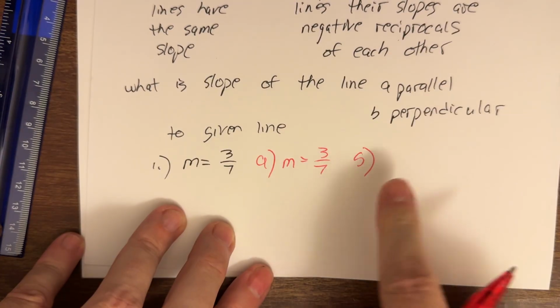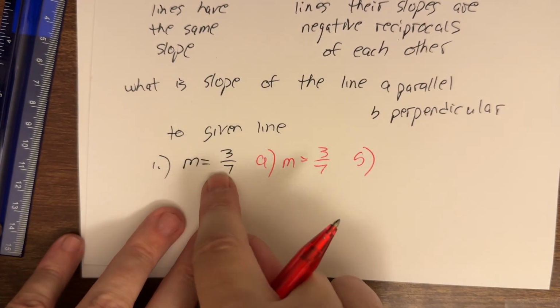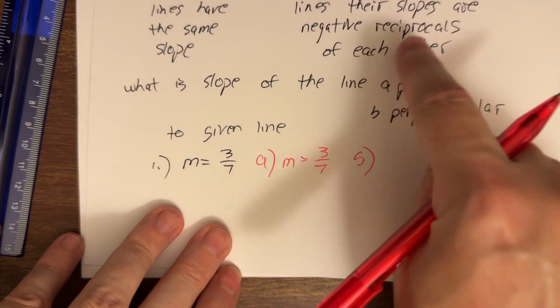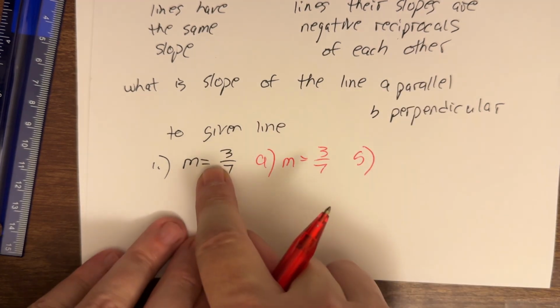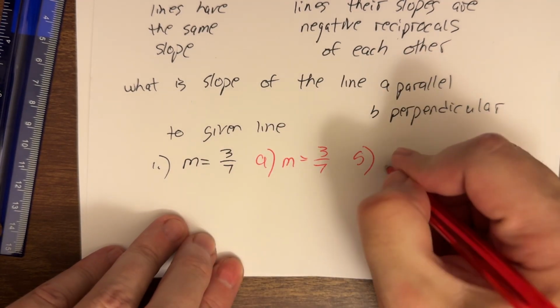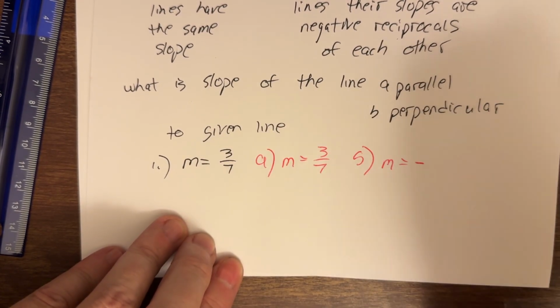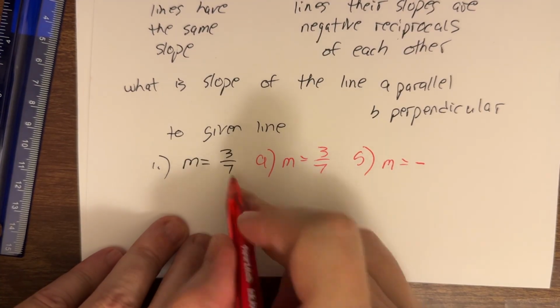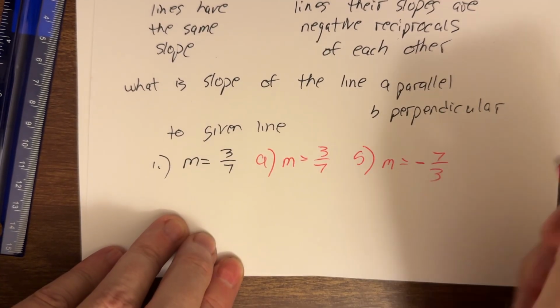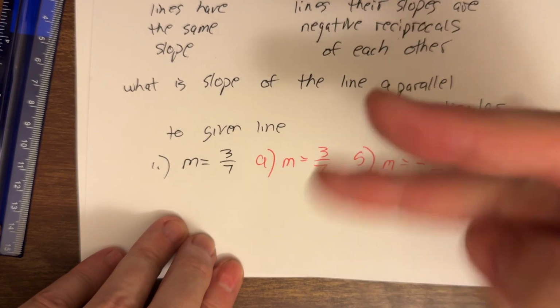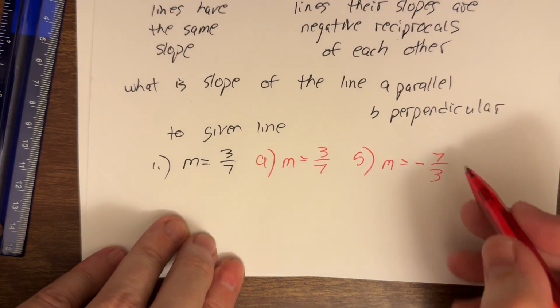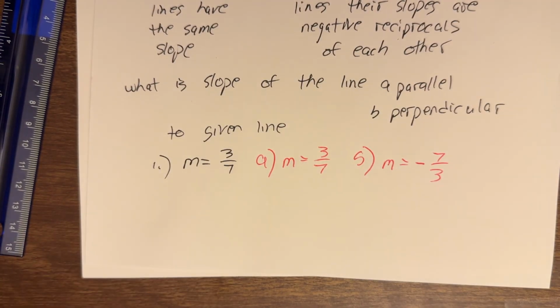Part B, if my line is perpendicular to this line, well, that's the negative reciprocal. This started positive, so my perpendicular will have a negative slope. This was a 3/7. I will flip it. That's what the reciprocal is. The reciprocal is the flip. I will flip it and get -7/3.